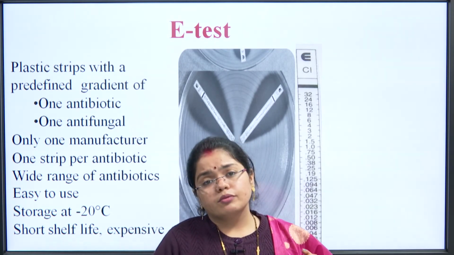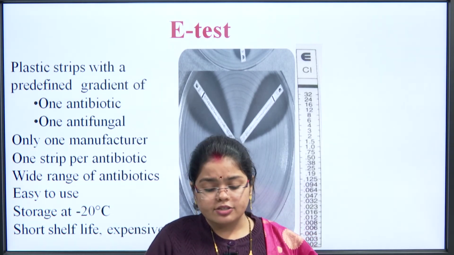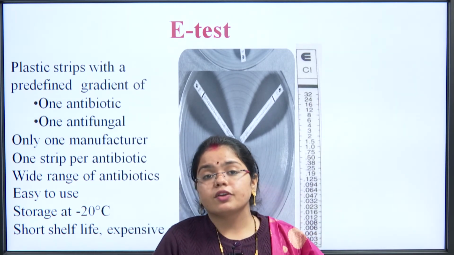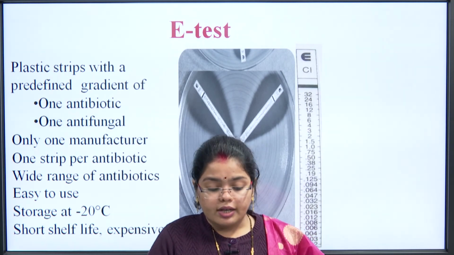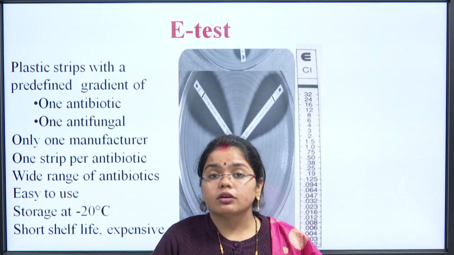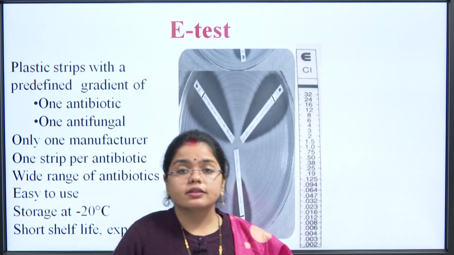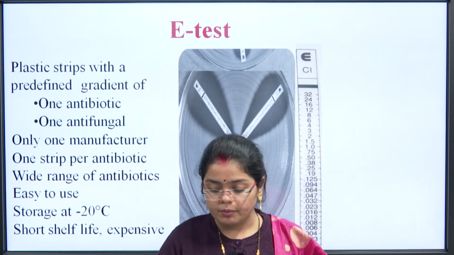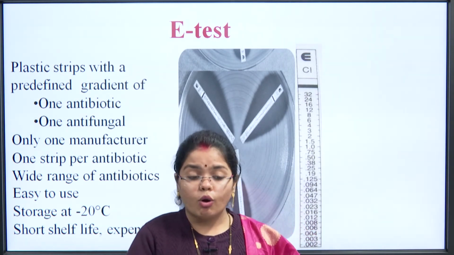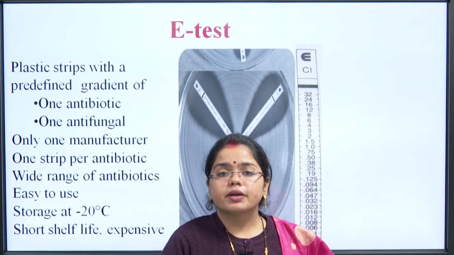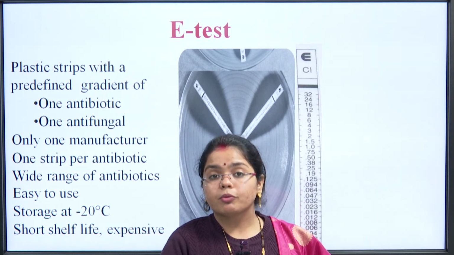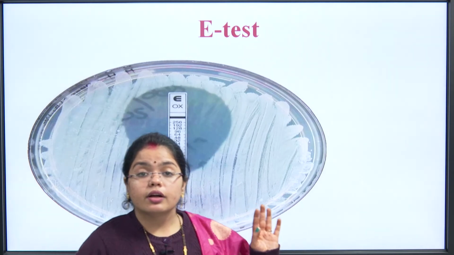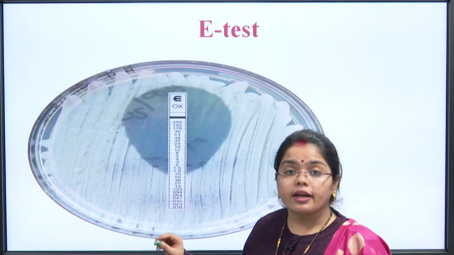Then also one problem with this strip is that it has a short shelf life. Shelf life refers to the time after which the product is not good to use. So, for that reason we need to purchase it again and again, we cannot store it for a longer term, and it is slightly expensive as well. Although all these things are minus points, it gives a good result, a more appropriate result. So, this is how the E-test will look on the agar plate.